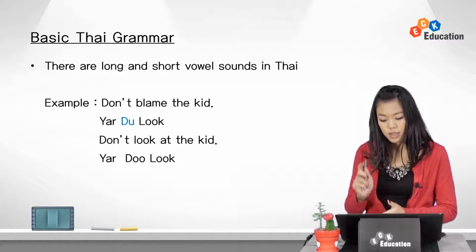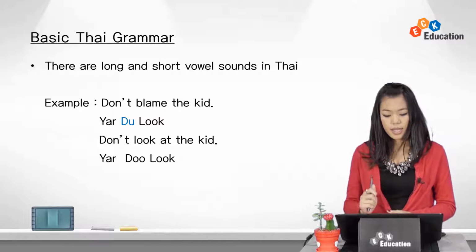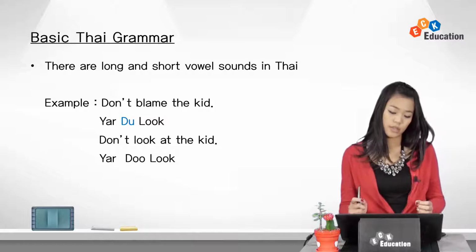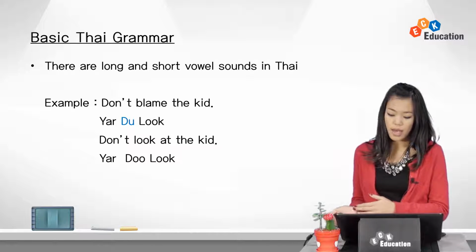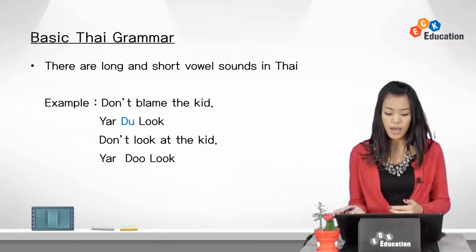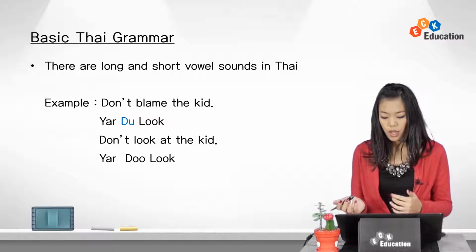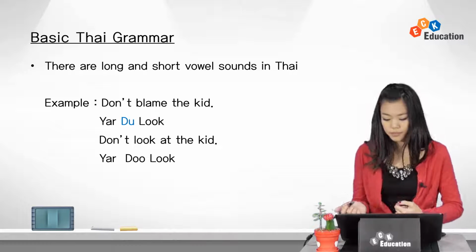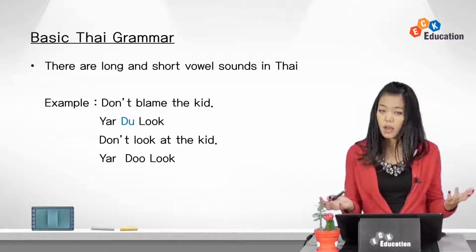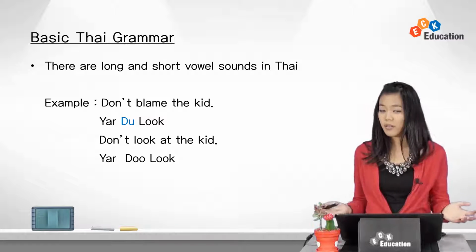Once again, the thing that you should keep in mind in Thai is that there are long and short vowel sounds. Like I have mentioned earlier, each word or syllable has its own meaning, so how you pronounce each word is important. The short and long vowel sounds change the meaning of the words.